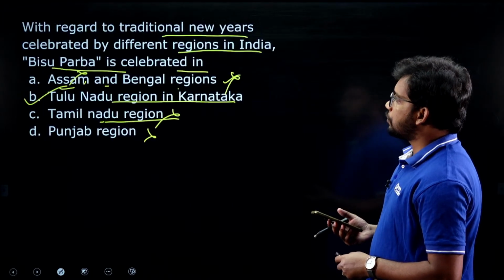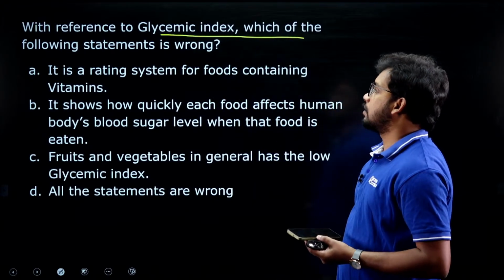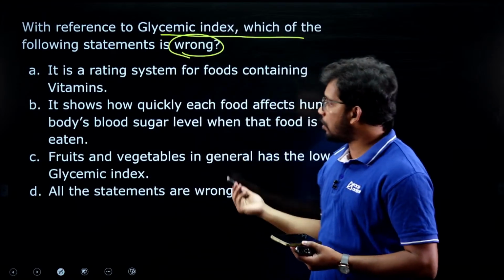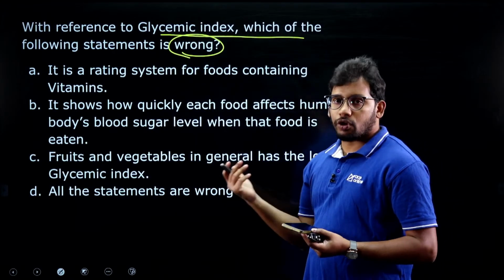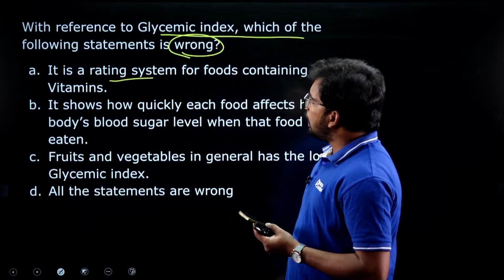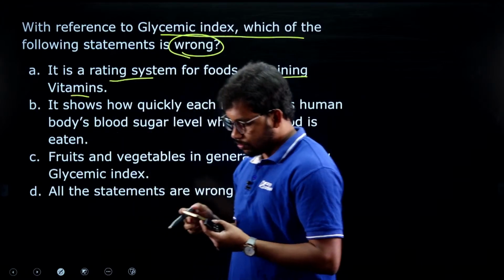Next question. With reference to glycemic index, which of the following statements is wrong? Out of the four statements, which one is wrong, they are asking. First, it is a rating system for foods containing vitamins.